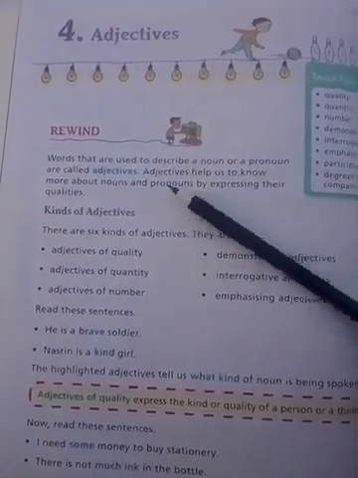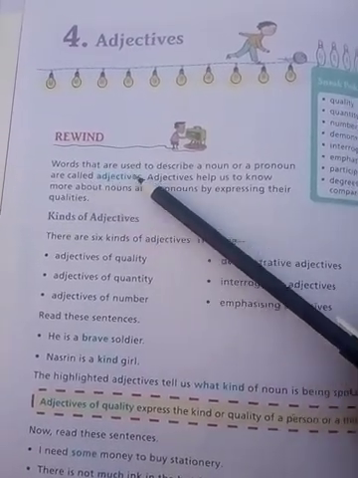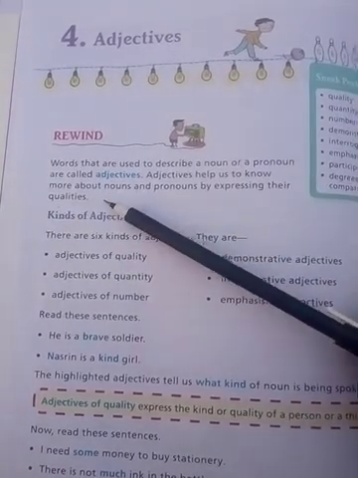At the beginning it is given that words that are used to describe a noun or a pronoun are called adjectives.